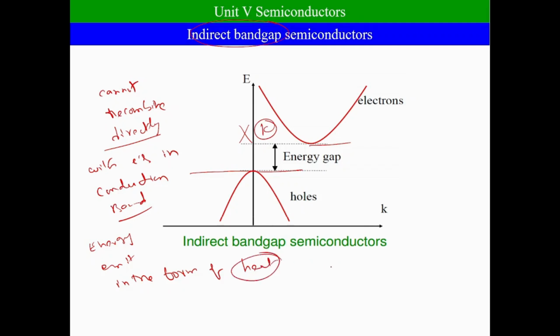Examples of indirect band gap semiconductors are silicon and germanium based diodes, which are nothing but ordinary p-n junction diodes. This is about direct band gap and indirect band gap semiconductors. In the examination, this question can be asked as follows: distinguish between direct band gap and indirect band gap semiconductor. Or they may also ask, what are the differences between direct band gap and indirect band gap semiconductor? Anyhow, this topic is very important.